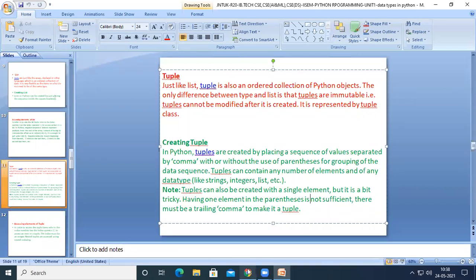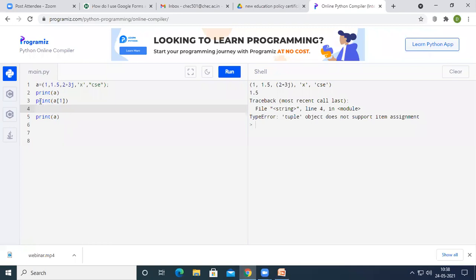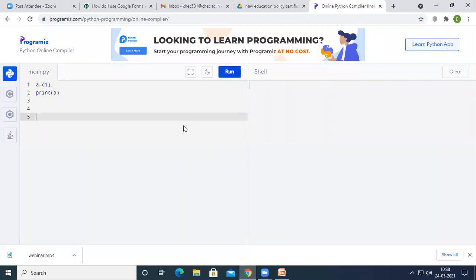So see here, if I want to declare a tuple with one element, so I have only one element inside, and if I run the program, it was executed successfully. But what they are saying is, if you want to make it a tuple, you need to use a comma at the end, right? So 540, roll number 540,